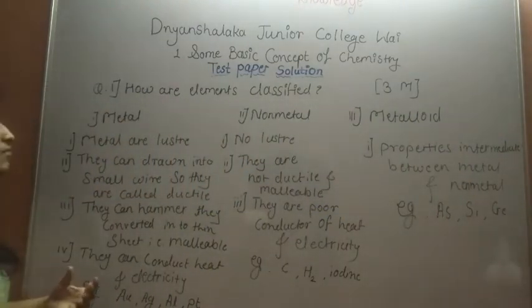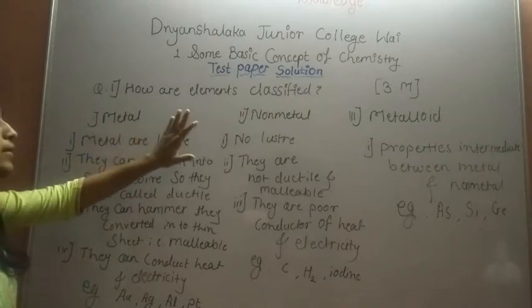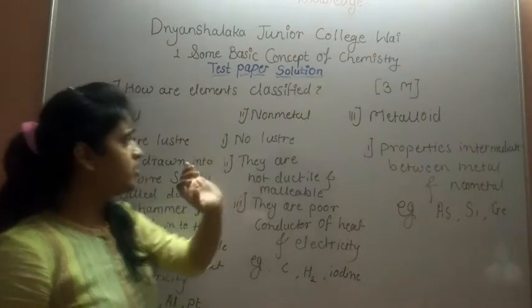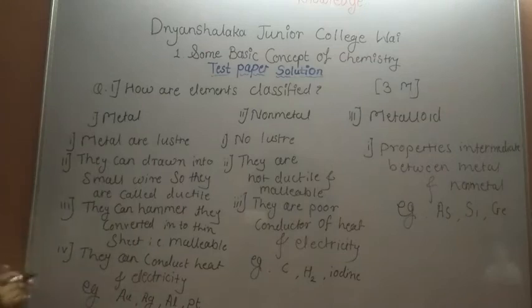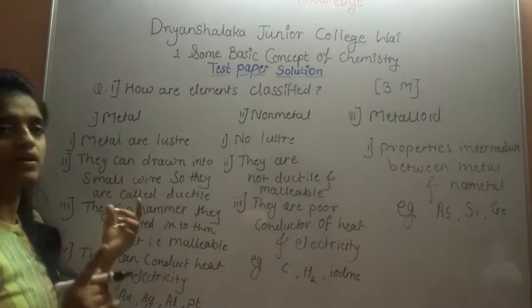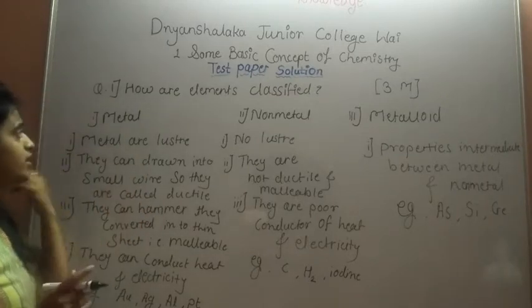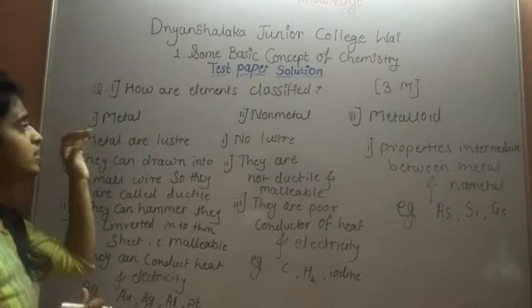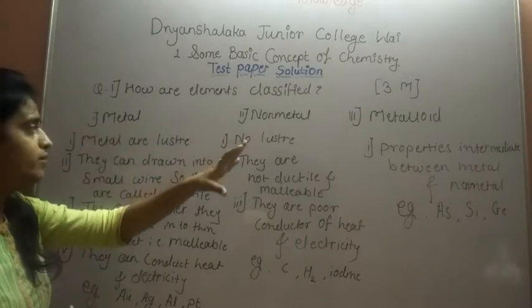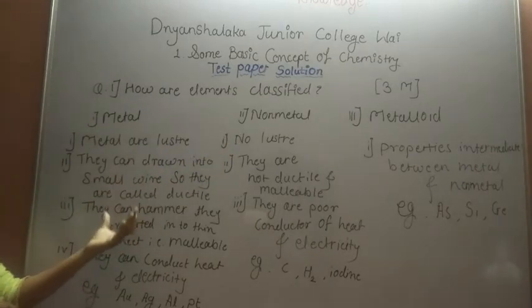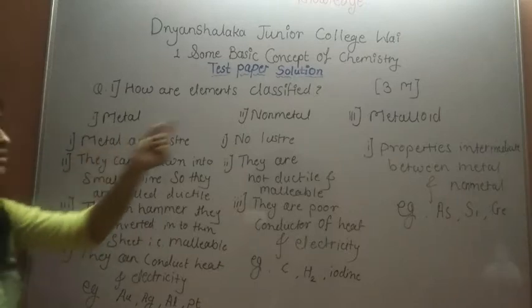So I require this answer, means how are element classified. So this is 3 marks question. So first element definition. Element are the pure substance which are made up of only one component. So element classify into 3 types: first metal, non-metal and metalloid. So these properties are required for 3 marks.